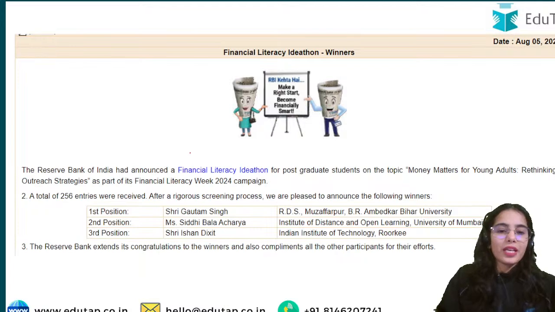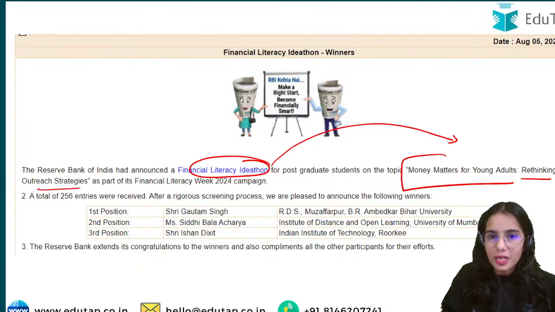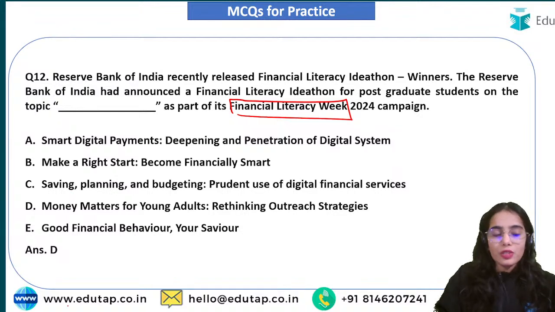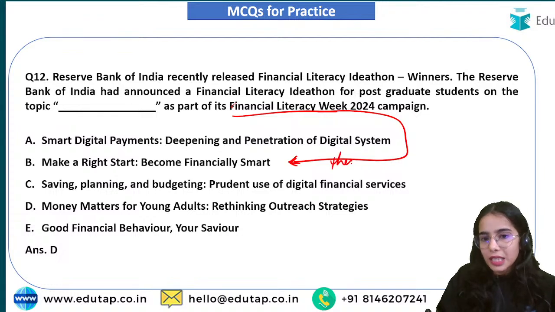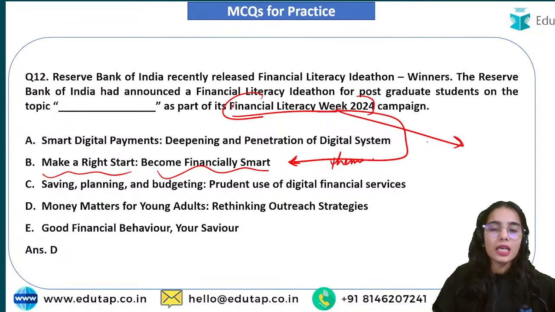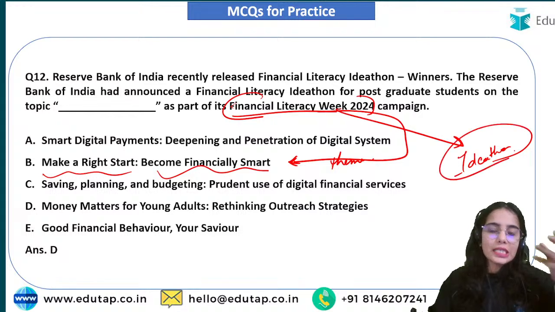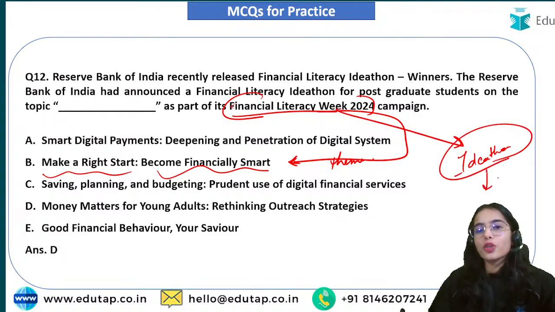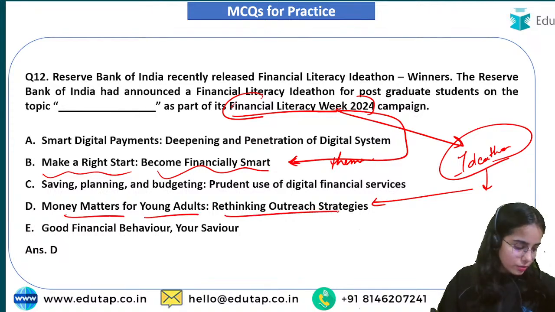Okay, the Financial Literacy Ideathon was on the topic of Money Matters for Young Adults, Rethinking Outreach Strategies. The Financial Literacy Week had the theme Make a Right Start, Become Financially Smart. But under this Financial Literacy Week, an ideathon was launched, for which winners have recently been announced. So this ideathon had the topic Money Matters for Young Adults, Rethinking Outreach Strategies.